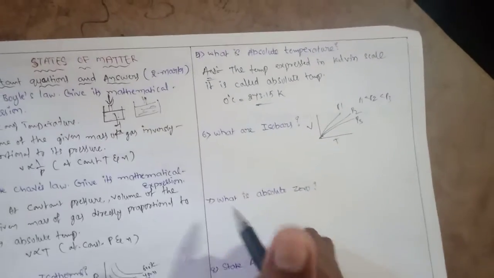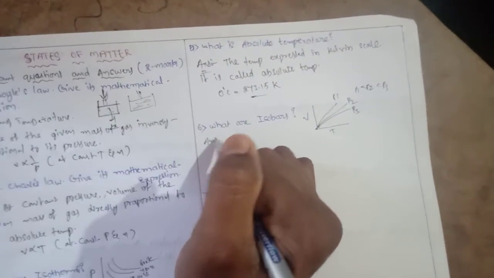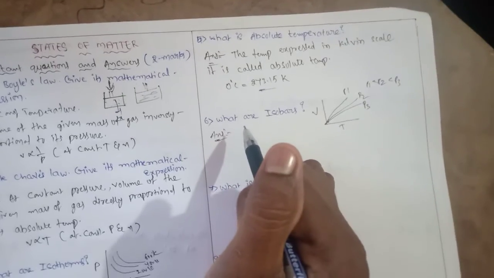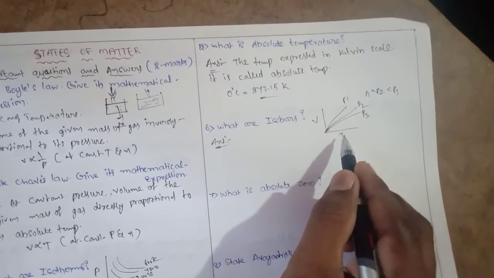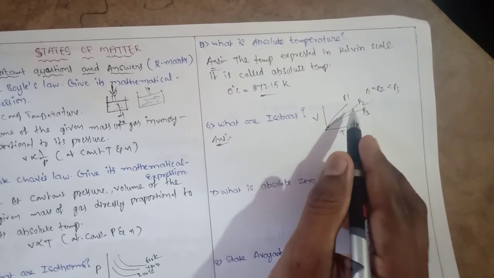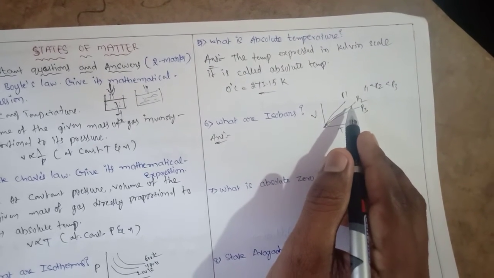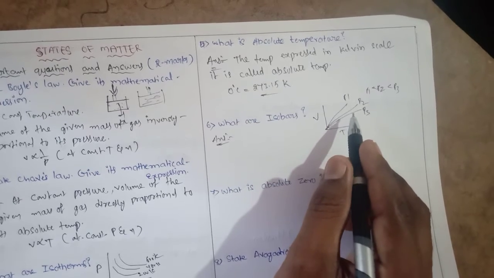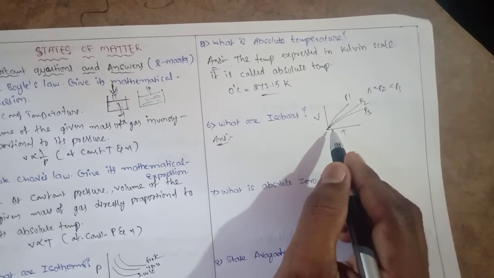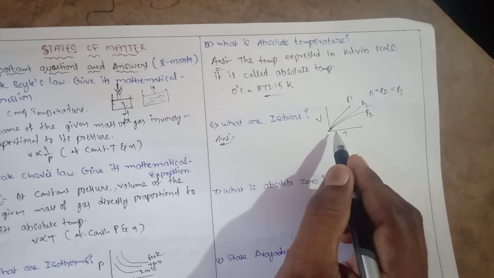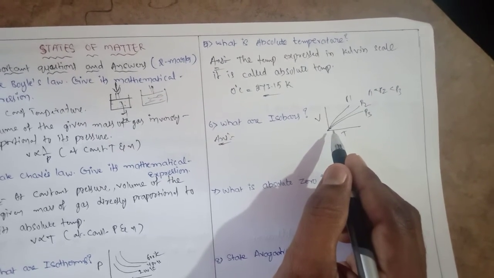Definition for isobars: the graph drawn between volume versus temperature at constant pressure. This graph passes through the origin. So it is called isobars.